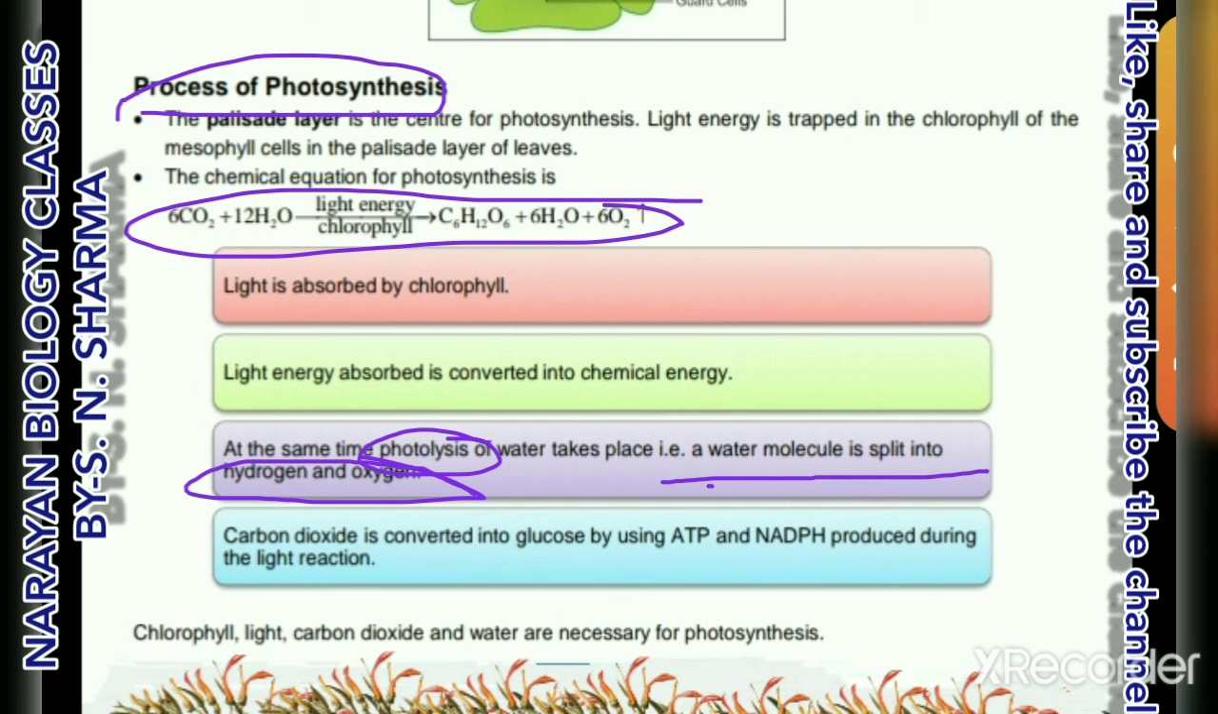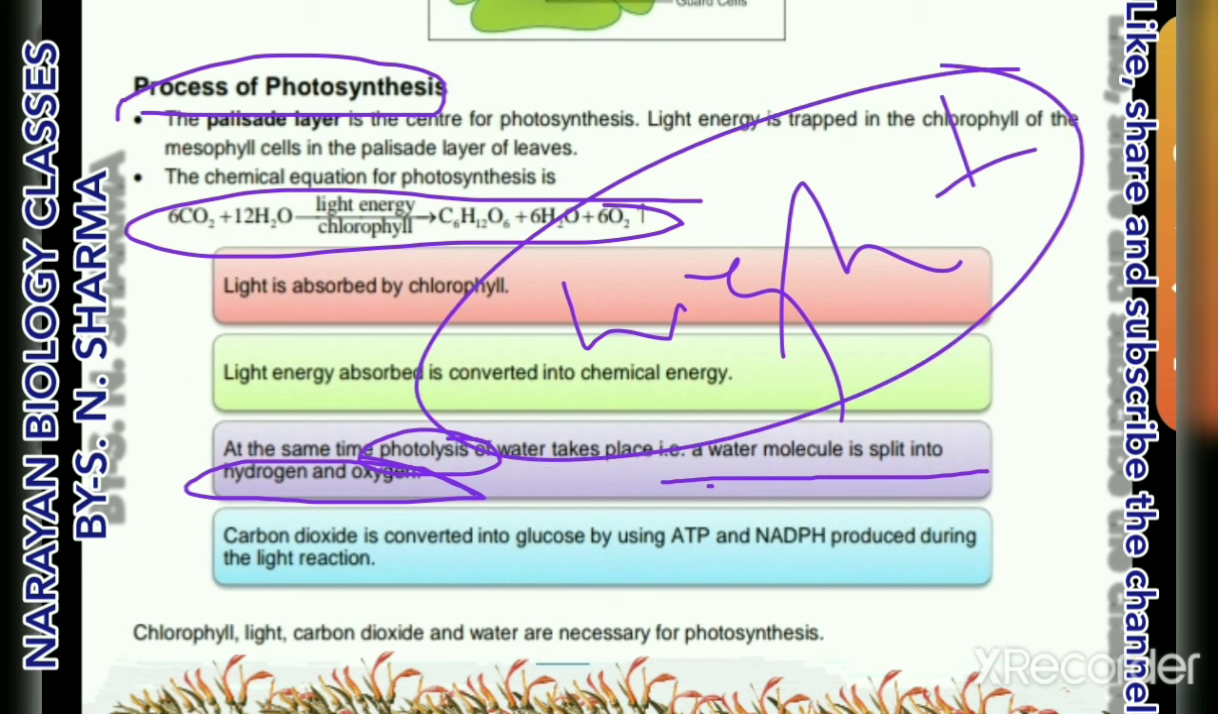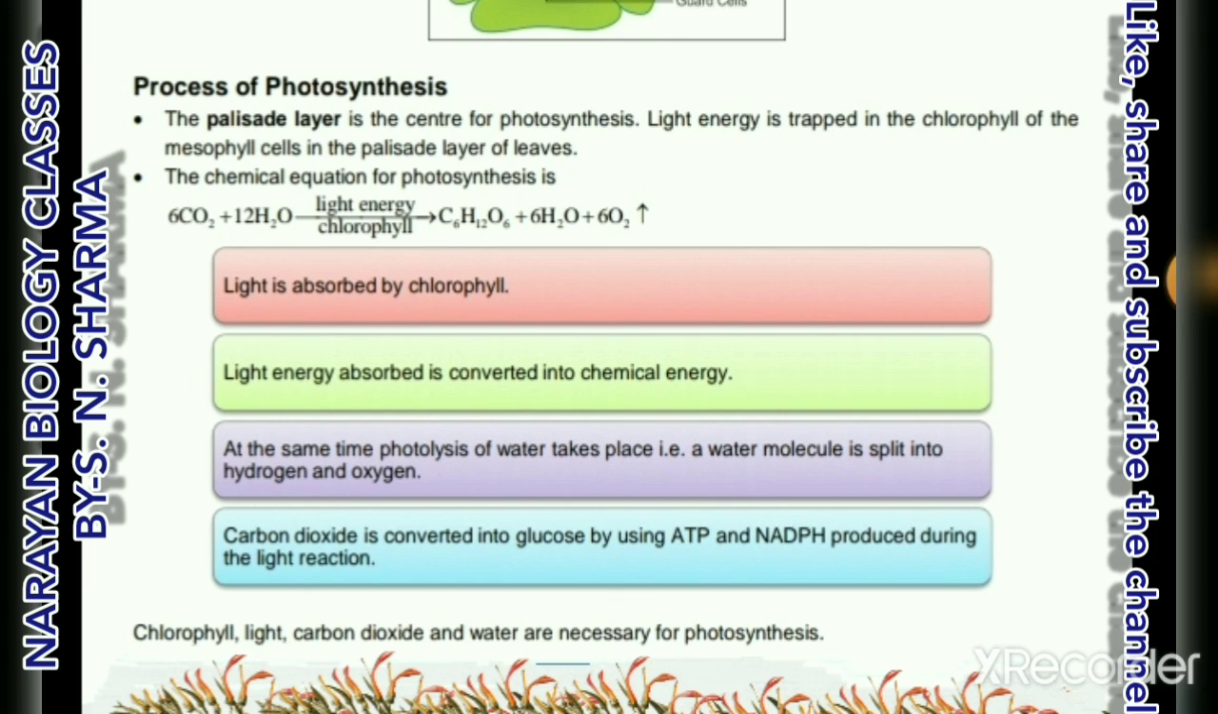Also from this topic, another question for the board exam is: where does the light reaction occur? The light reaction occurs in the granal portion of the chloroplast, and where does the dark reaction occur? In the stromal portion of the chloroplast. So these are the important questions which arise from this topic.